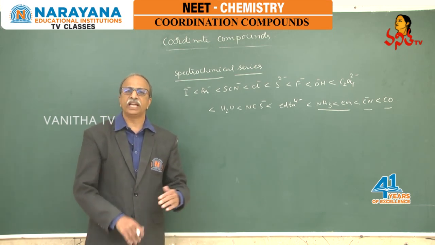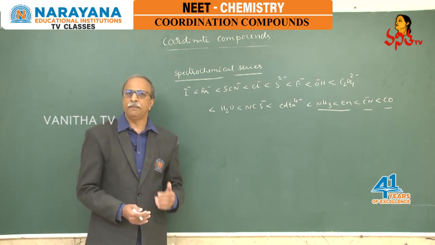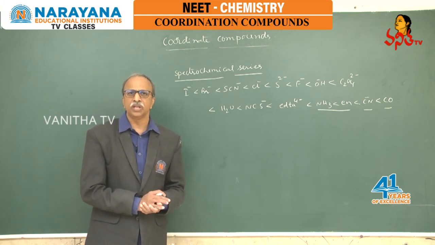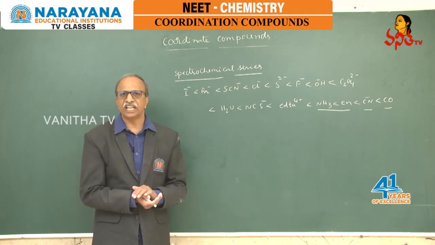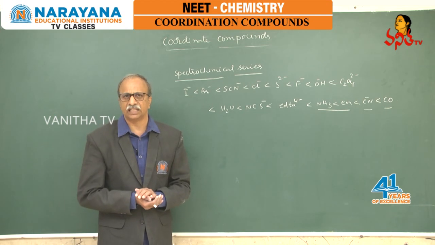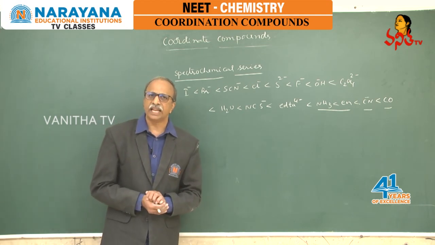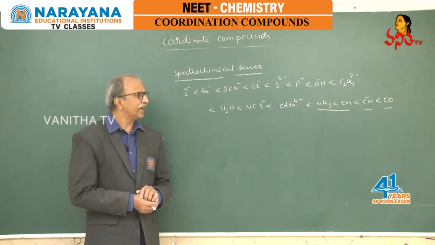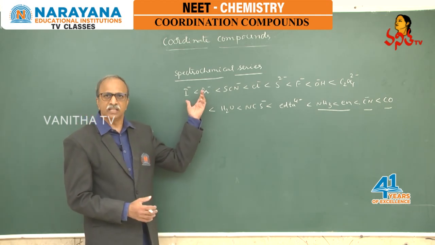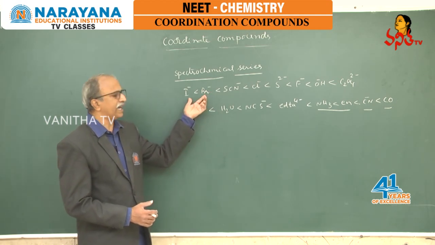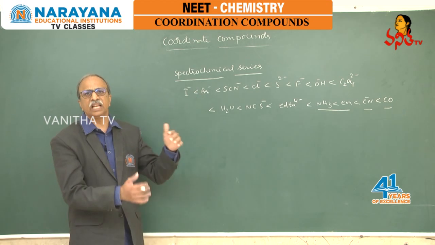Therefore, we can understand the magnetic property of these coordination compounds, as well as the configuration and why these ones show color like that. We will discuss this in the next episode. Try to understand that this splitting is defined from spectral analysis.